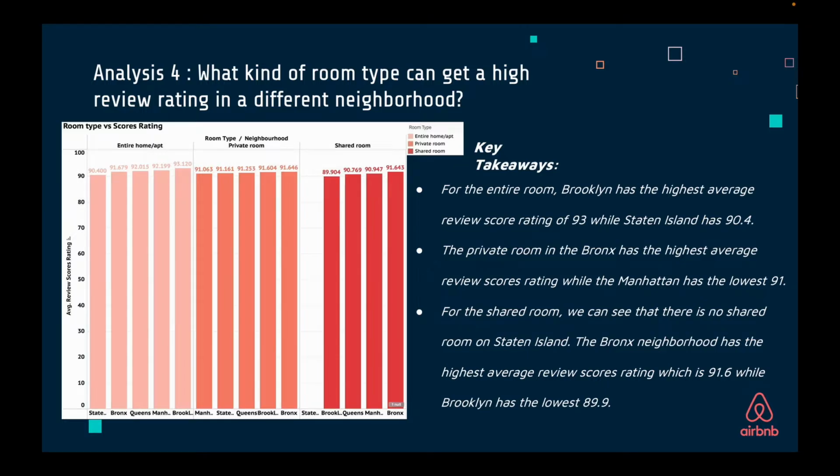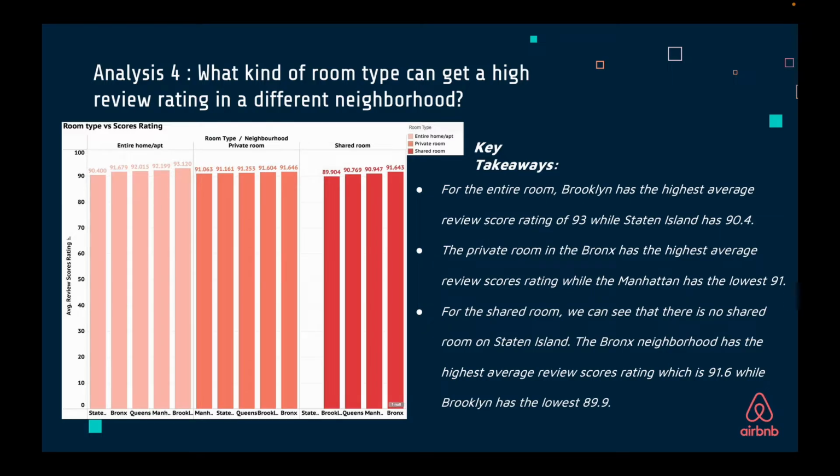This is analysis 4. In this analysis, we want to figure out what kinds of room type can get a high review rating in different neighborhoods. In this analysis, our group chose 3 metrics. From the bar chart, we can see that for the entire room, Brooklyn has the highest average review score rating of 93, while Staten Island has 90.4.